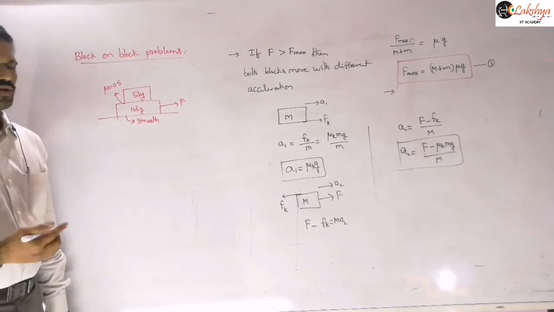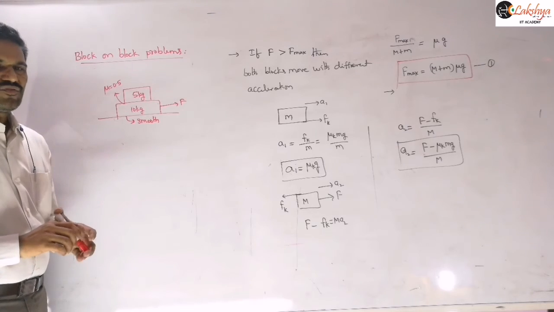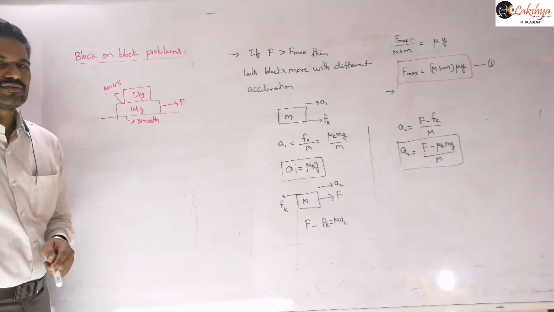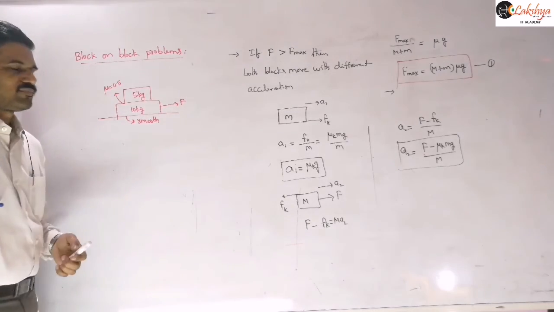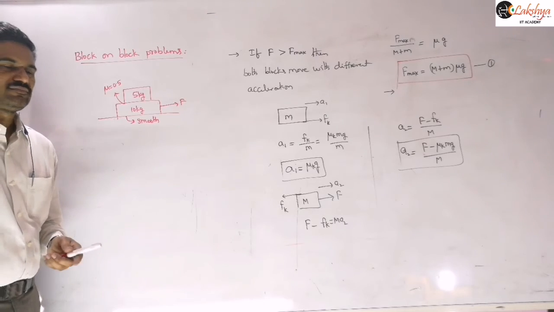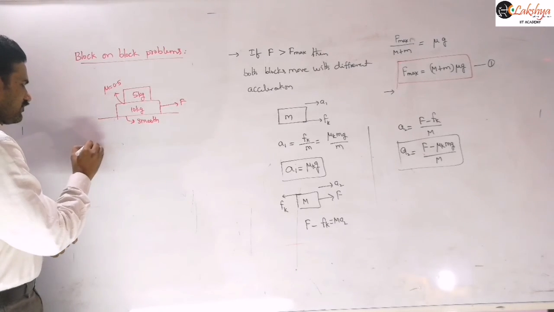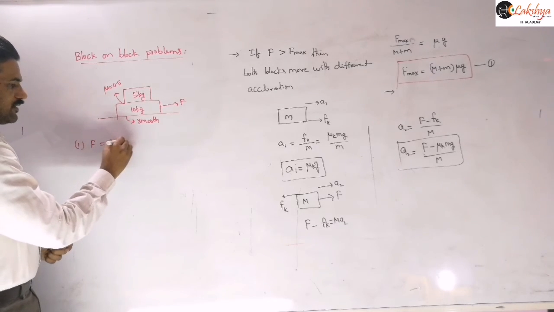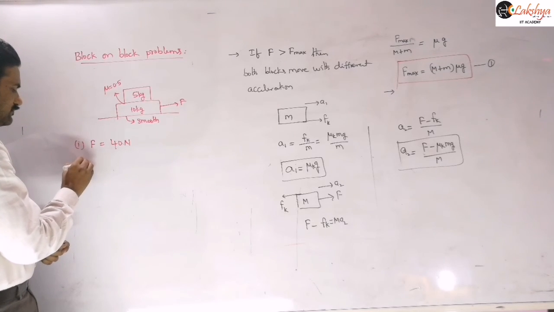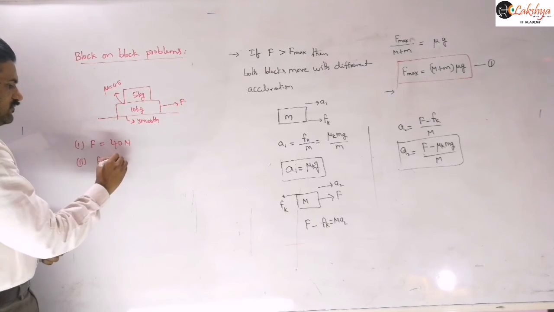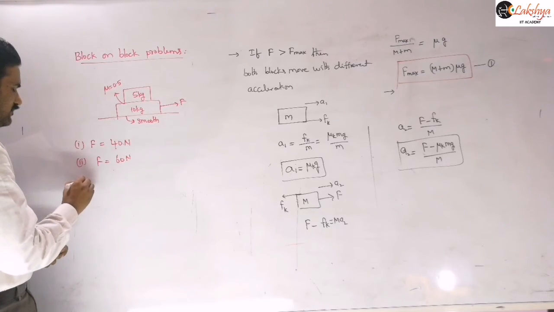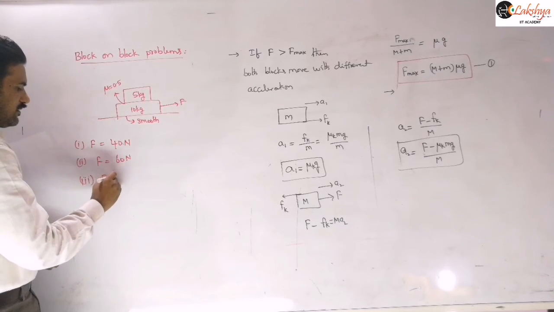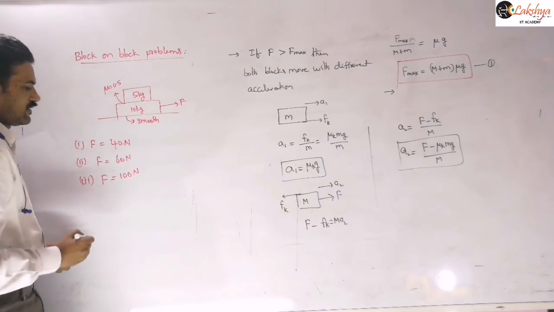Our questions are: find the acceleration of the blocks and the friction between the blocks, when the applied force F is 40 newtons, F is 60 newtons, and F is 100 newtons, right?